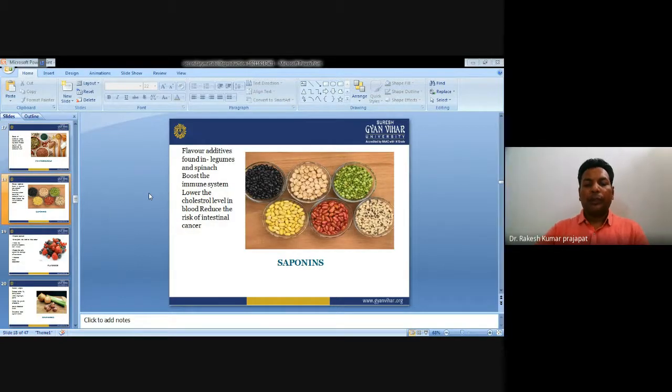Next is saponins. Saponins are flavor additives which are found in legumes and spinach. They boost the immune system, lower the cholesterol level in blood, and reduce the risk of intestinal cancer.